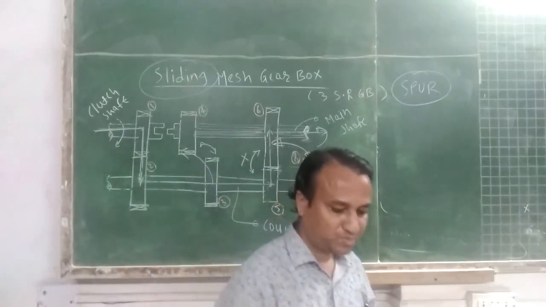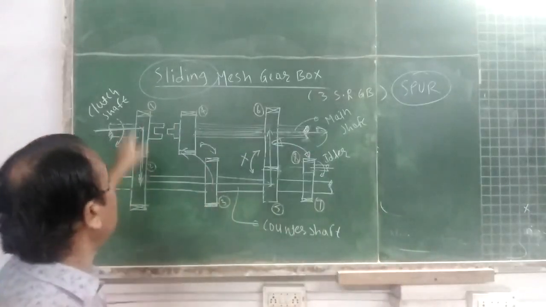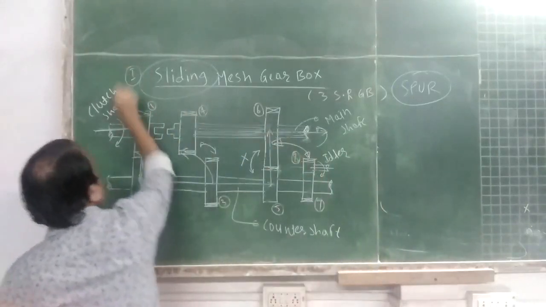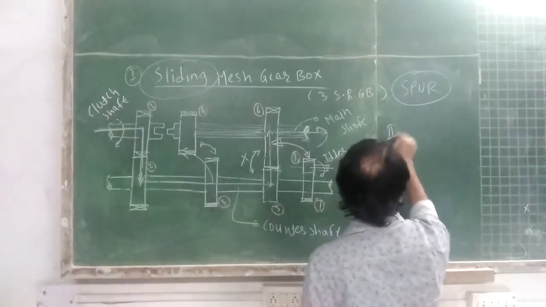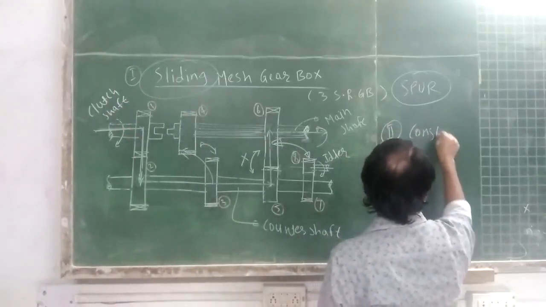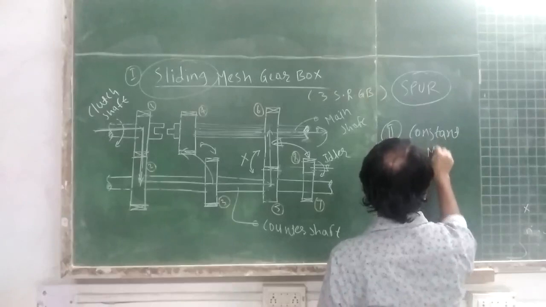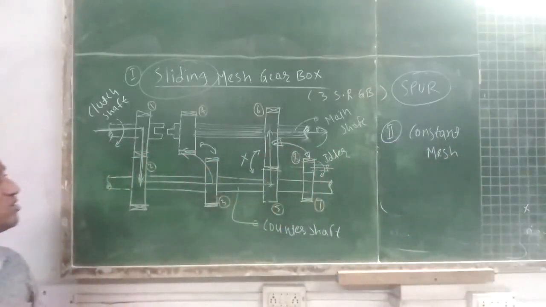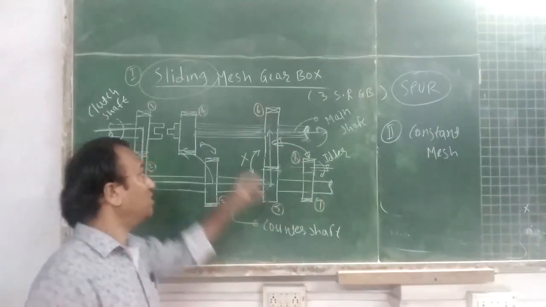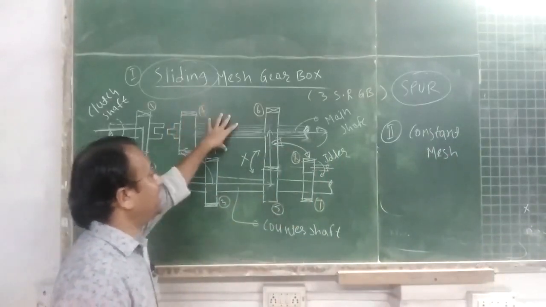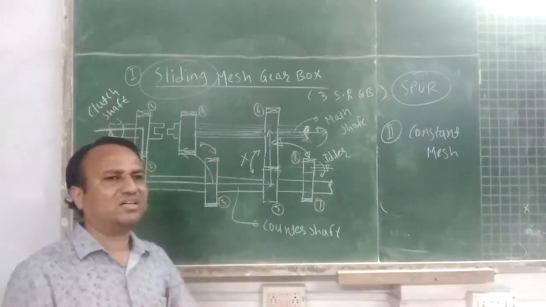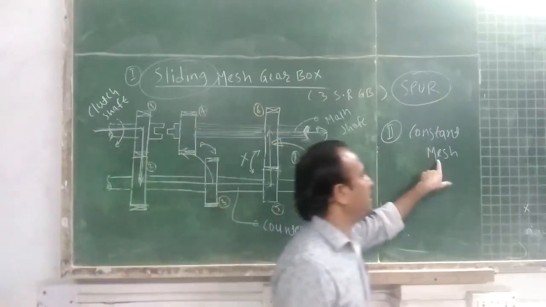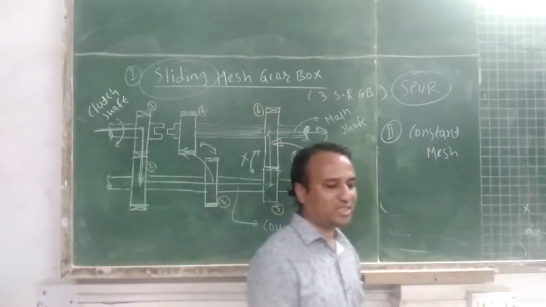Now students, the second category is the constant mesh gearbox. This is the second type of gearbox. Why is it called constant mesh? Because the gears on the main shaft and counter shaft are always in contact with each other.